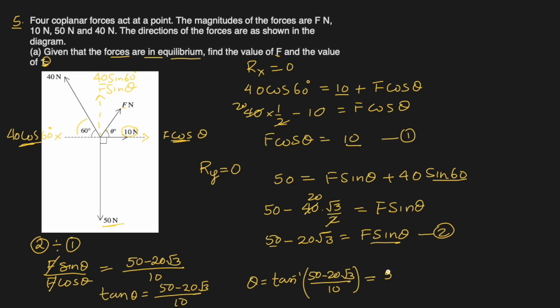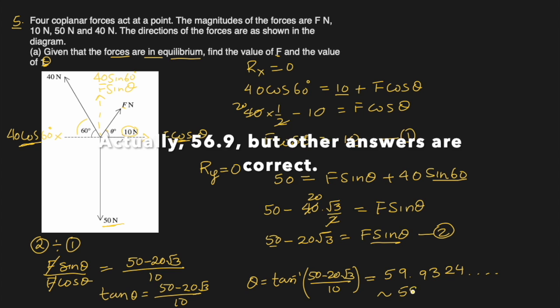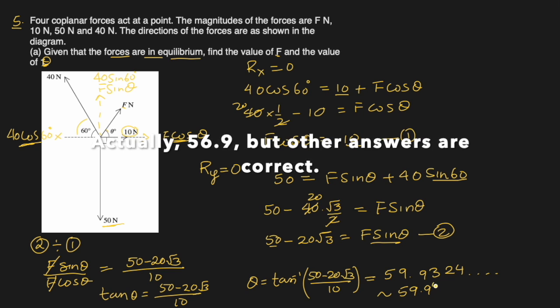What I'm getting here is 59.9324 and more digits, but we will round it off to 59.9 degrees.